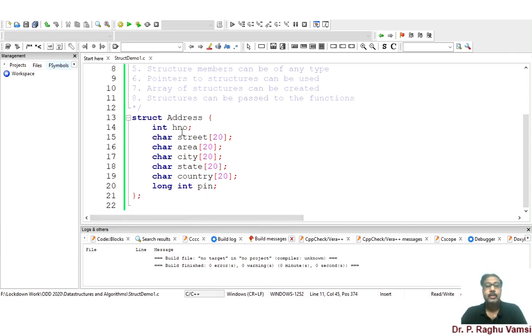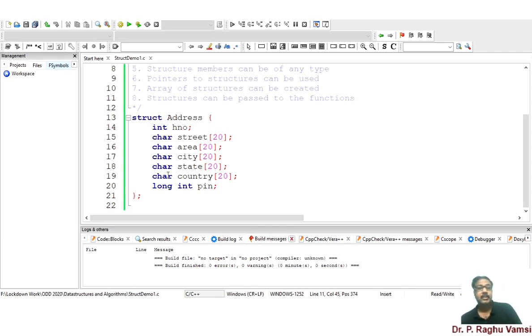Here house number is of integer type, and street, area, city, state, country are of character types, that is, those are strings, and pin code is of integer type, which is somewhat long integer. So that means here the collection of three different things are there: one is long integer, another is simple integer, another is character. So three different data types are there, and all these are grouped into a pack, which is called structure.